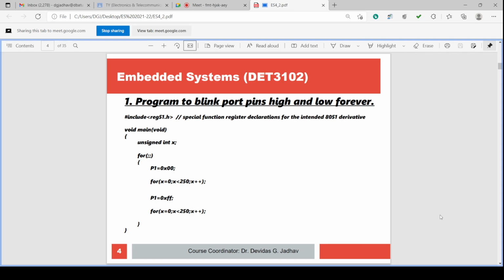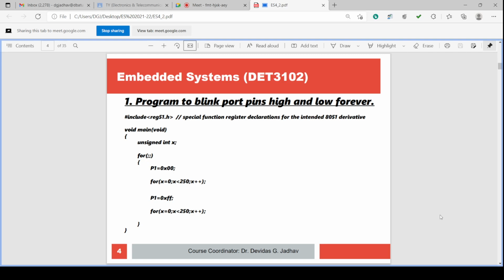Blink means make it on and off. To make all 8 lines on, we have to send 1 on each line, and to make all the lines off, we have to send 0 on each line. There are 8 different input-output lines in the port. We can select any of port 0, port 1, port 2, port 3.